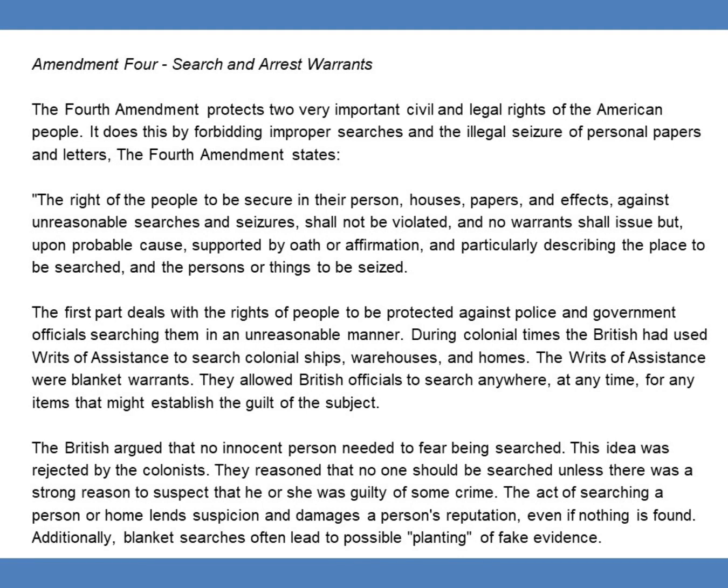This idea was rejected by the colonists. They reasoned that no one should be searched unless there was a strong reason to suspect that he or she was guilty of some crime. The act of searching a person or home lends suspicion and damages a person's reputation, even if nothing is found. Additionally, blanket searches often lead to possible planting of fake evidence.